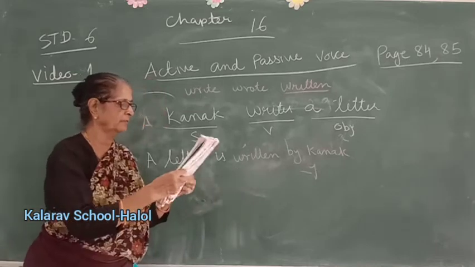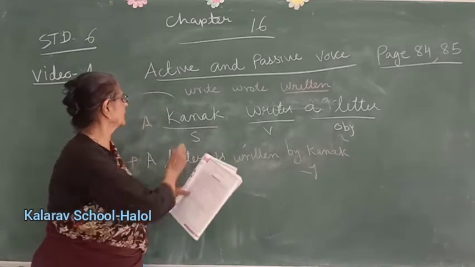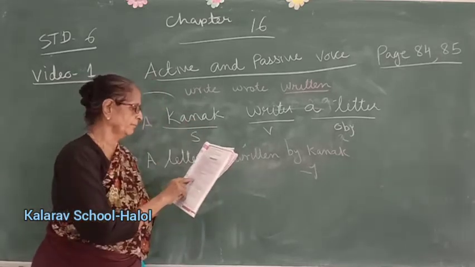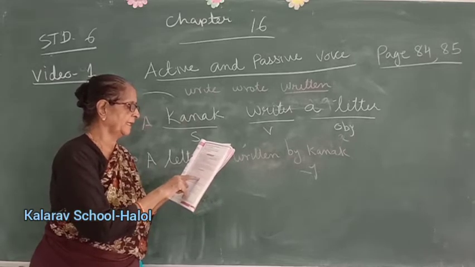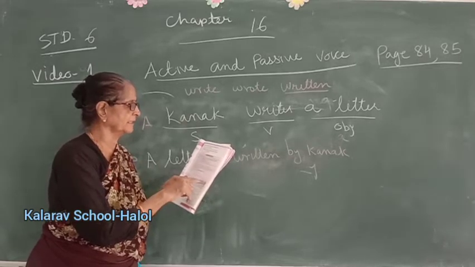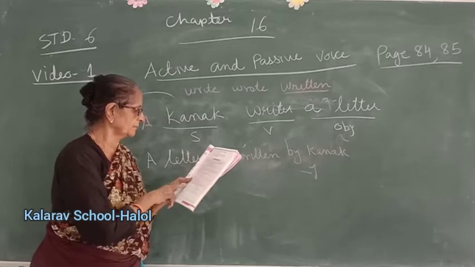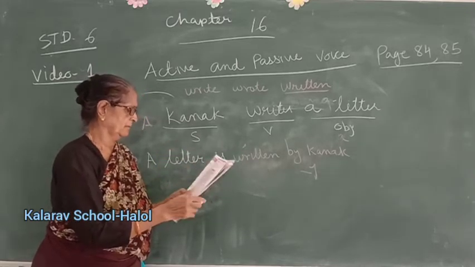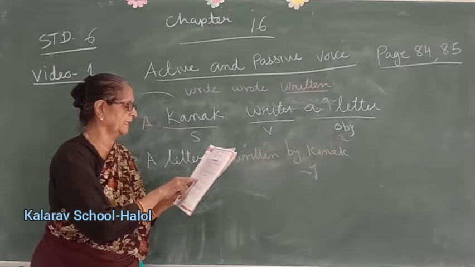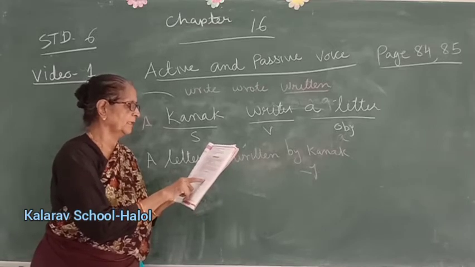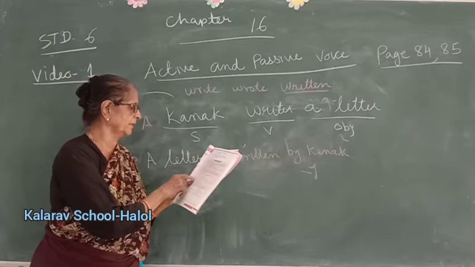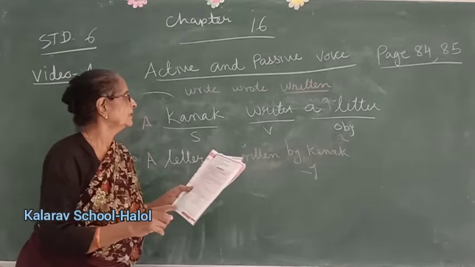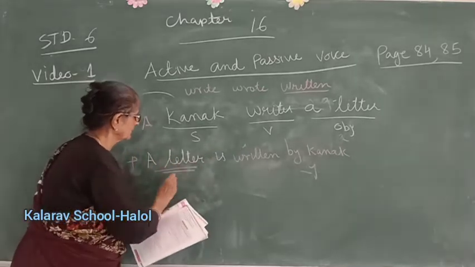Understood? Same way, second. Here Kanak is the doer of the action, the subject in sentence A. And a letter is the subject in sentence B. A letter is written by Kanak. So, a letter is the subject in sentence B, but it is not the doer of the action. Okay, the letter is not doing the work. This is the object.